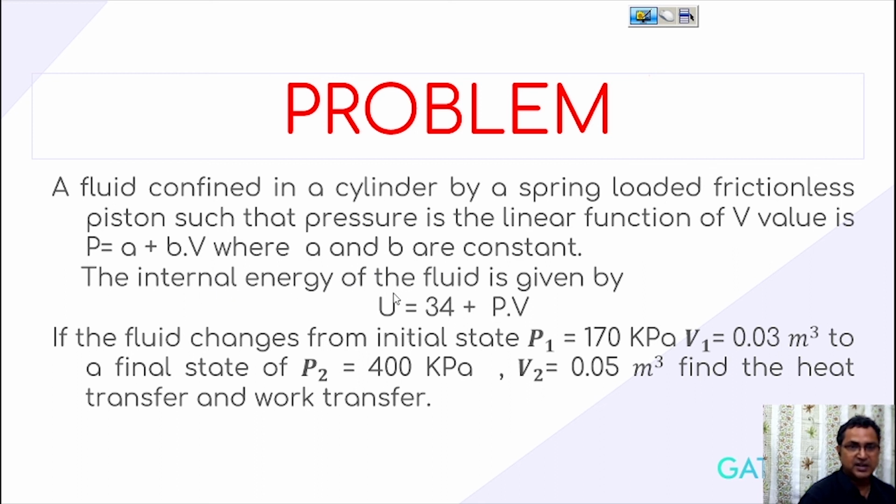The internal energy of the fluid is given by U equal to 34 plus PV, where P is the pressure and V is the volume. If the fluid changes from initial state P1 V1 to a final state P2 V2, then find the heat transfer and work transfer.